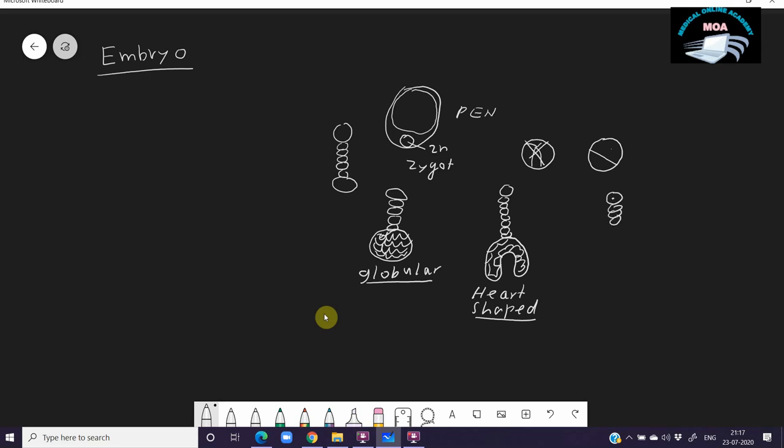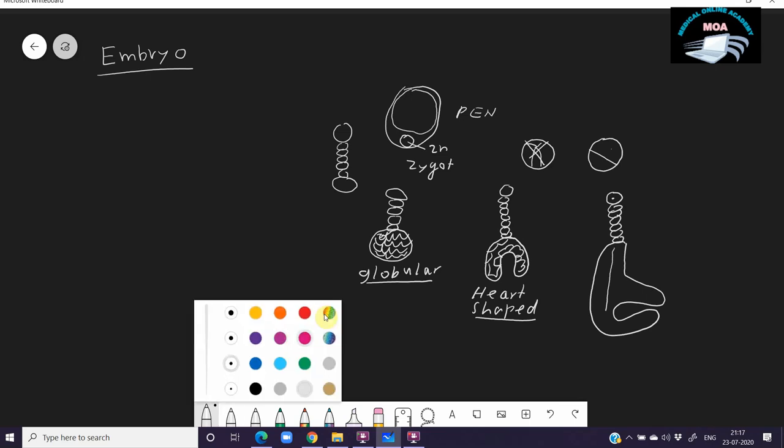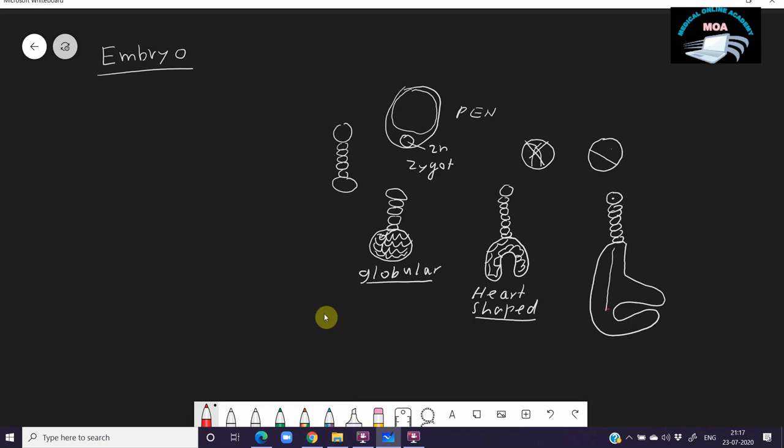Horseshoe. On the foot of the horse, a small iron piece is fixed, that is known as a horseshoe, and it appears like this. So this appears like a horseshoe. In the horseshoe structure, the middle has the embryonal axis. In this embryonal axis, you can see the cotyledons, both of them, and here you can see the plumule, and here the radicle.